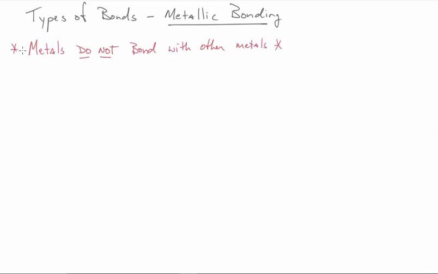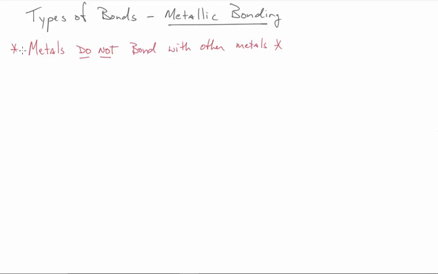And today we're going to take a look at metallic bonding. So previous to this, we've actually looked at covalent bonding and properties of covalent bonds, ionic bonding and properties of ionic bonds. And then today we're going to finish this up with metallic bonding.